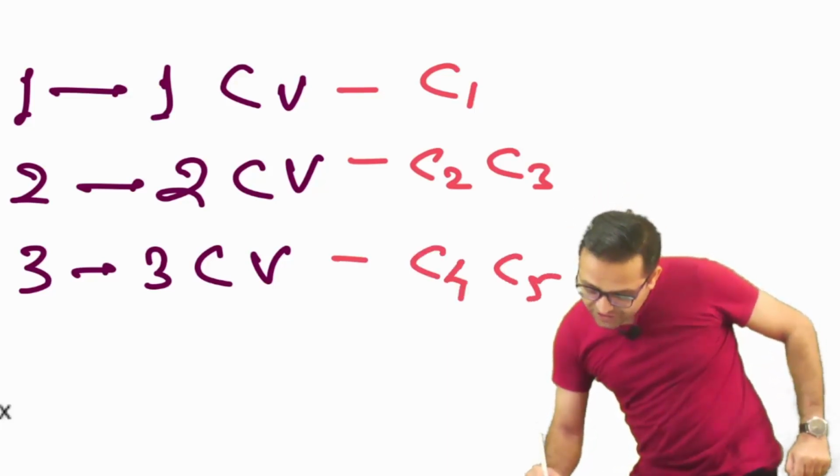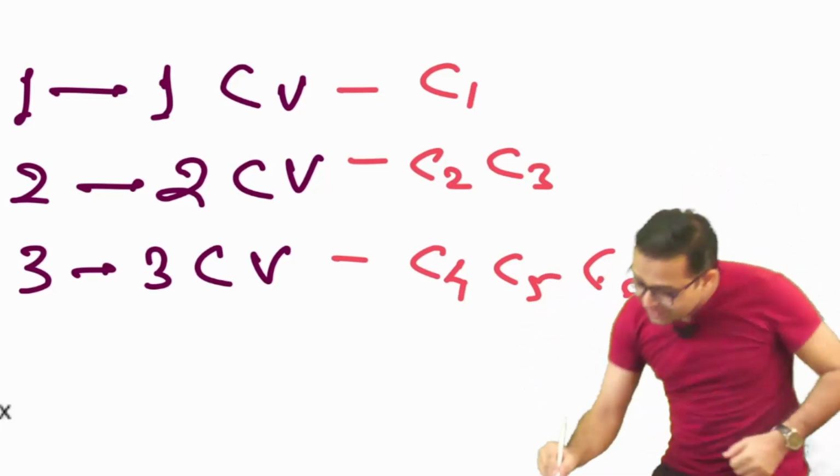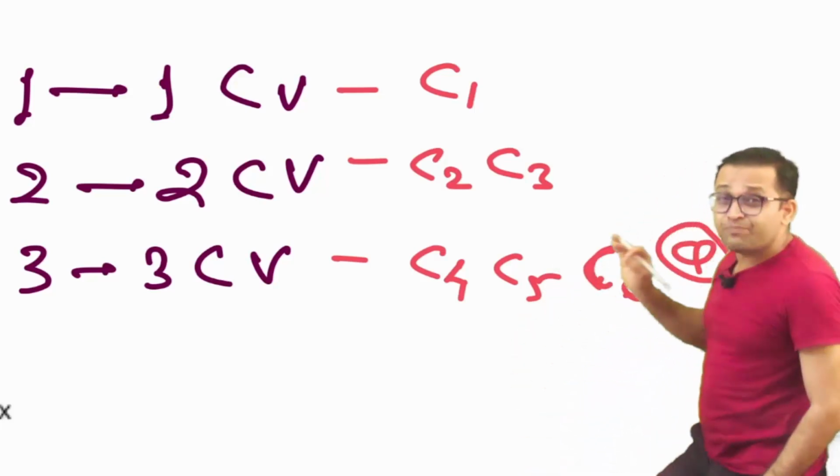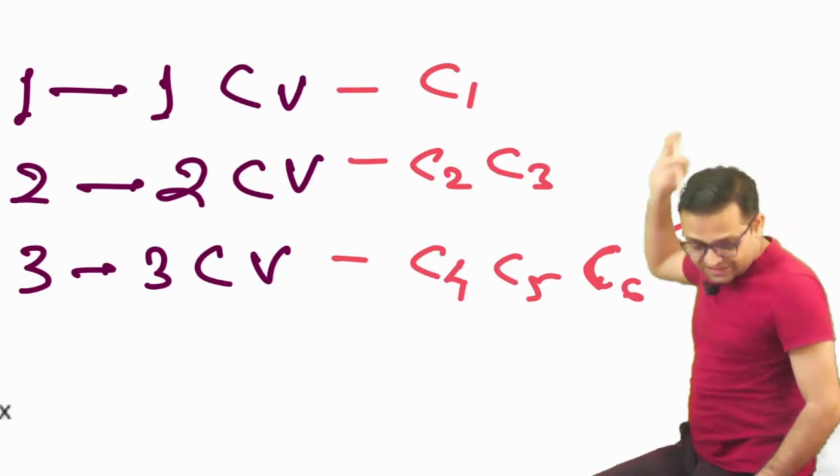C4, C5, C6. So the pharynx ends at which level? MCQ. Yes, a very important question: C6. Remember, at the C6 level the pharynx is ending.